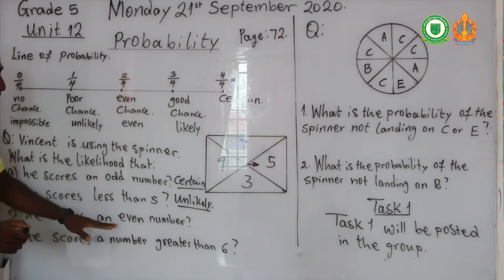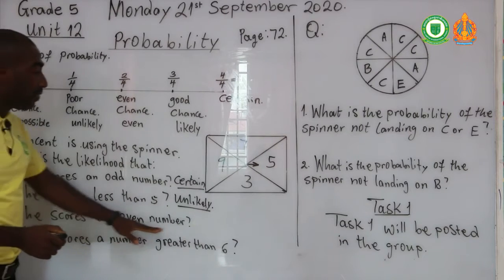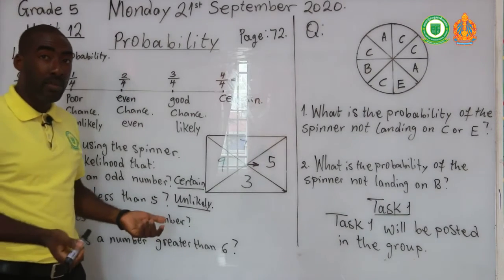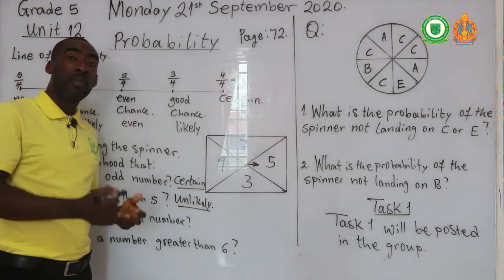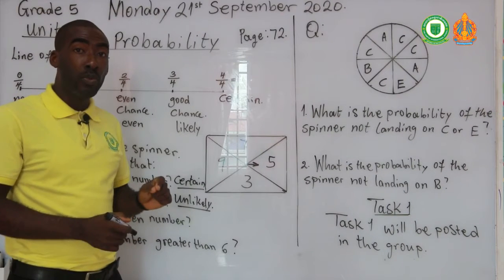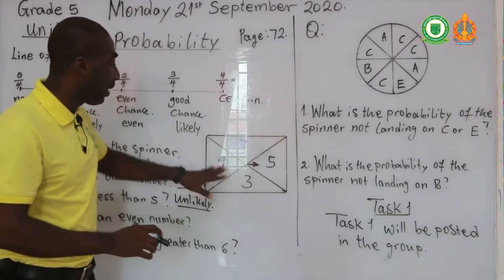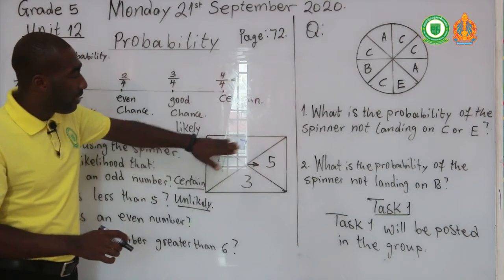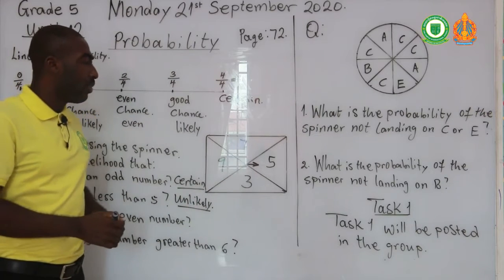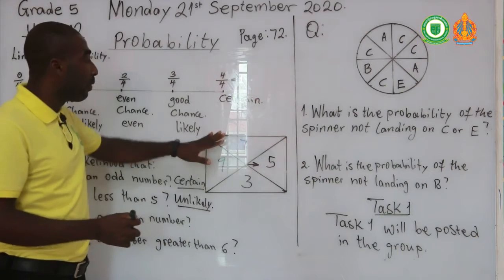C, what's the probability that he's going to score an even number? So what is an even number? Even numbers are numbers that when you divide by 2, you don't have any remainder. Okay, so let's see. Which of these numbers can you divide by 2 without any remainder?